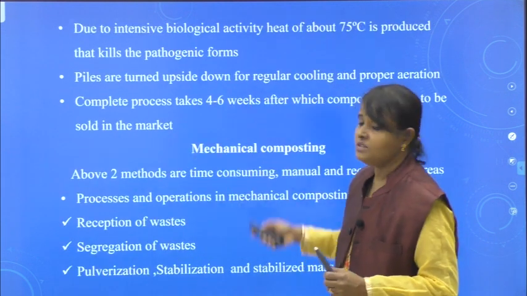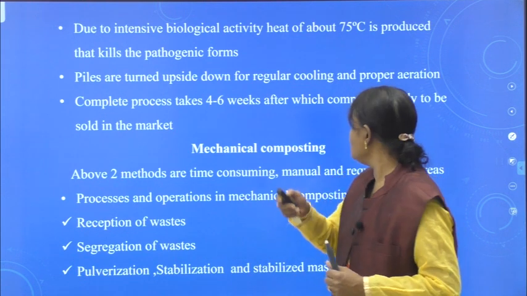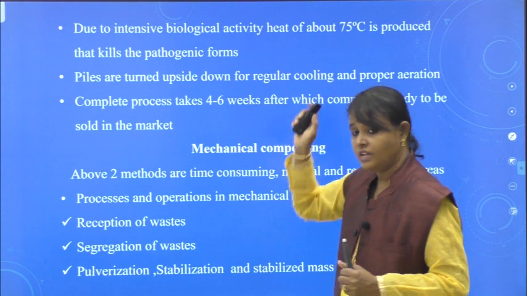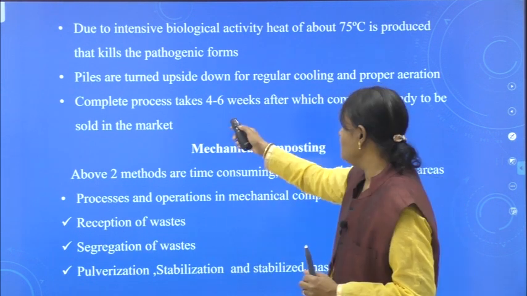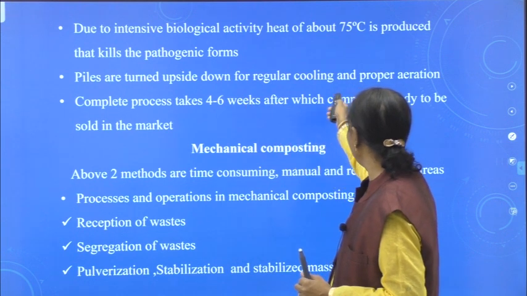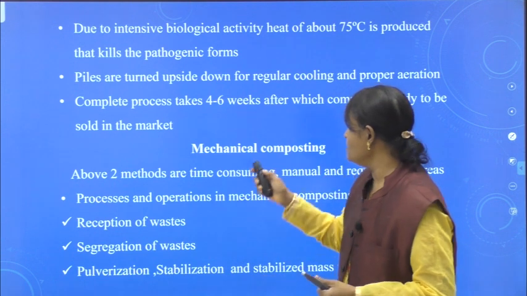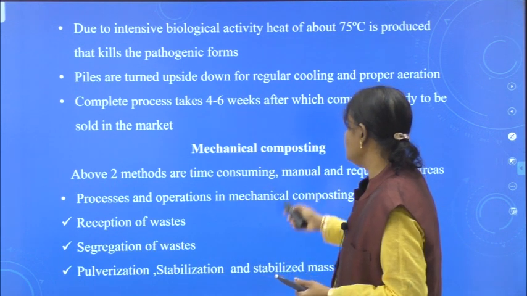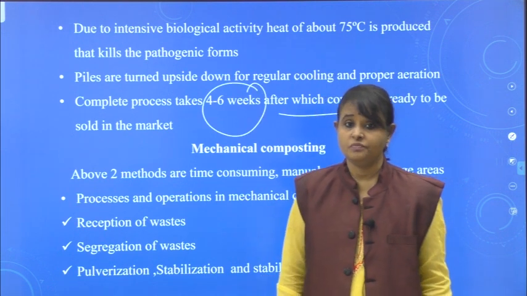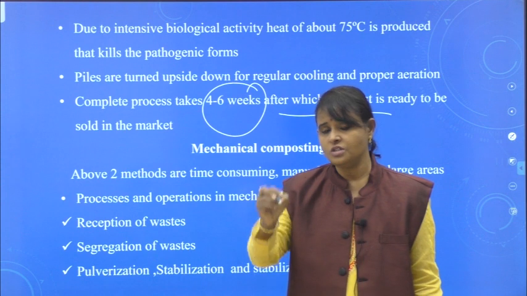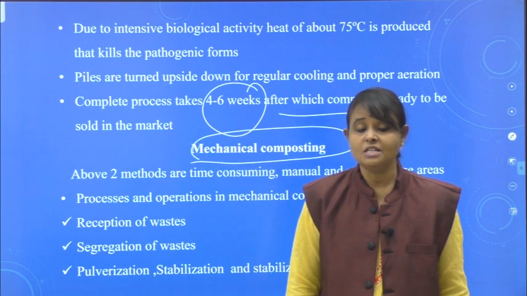Due to intensive biological activity, we are using microorganisms, so a biological reaction occurs, 75 degrees centigrade of temperature is formed and it kills the pathogenic organisms. Piles are turned upside down for regular cooling and proper aeration. This is the other thing they are doing. Because of this regular cooling and aeration, within 4 to 6 weeks we can produce compost. Clear for you?